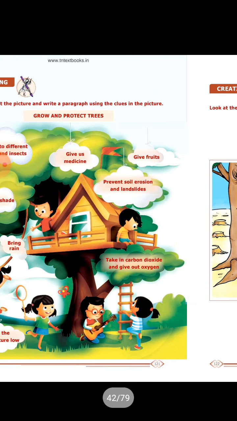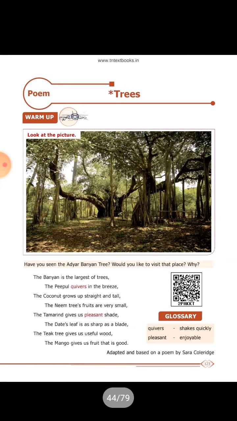Okay. Next one, poem Trees. You have to read this poem thoroughly, as it is a memory poem given for you in this pattern for 5 marks. Before starting this poem, you have to write your poem name, then after completing the poem lines asked in your question paper, you have to write your 5 lines or 4 lines as given in the question paper and write your author.